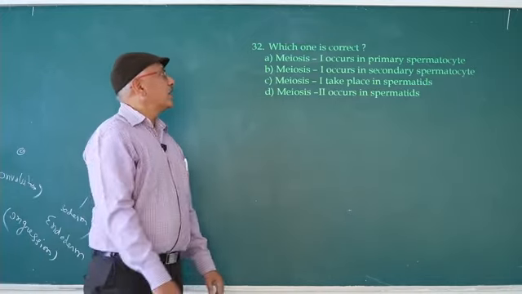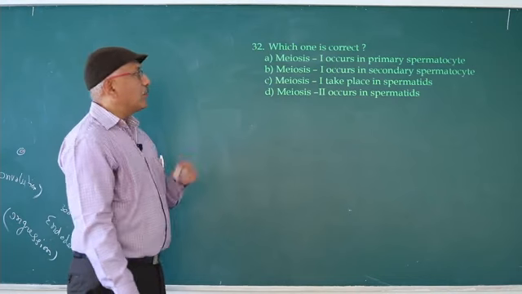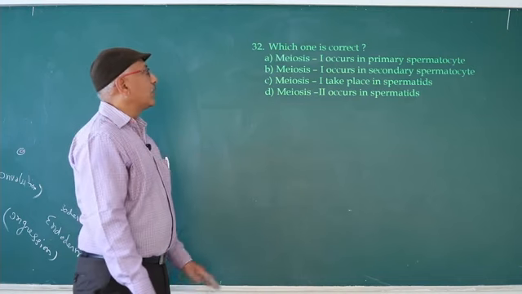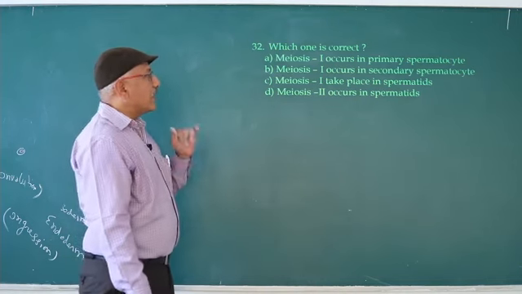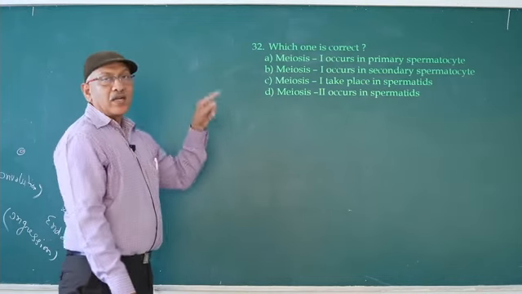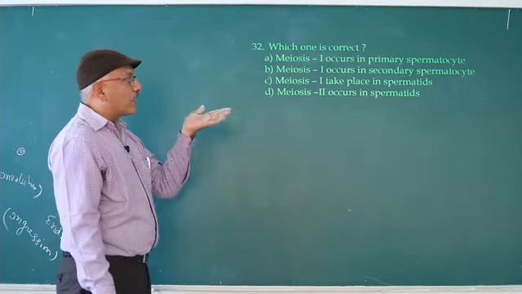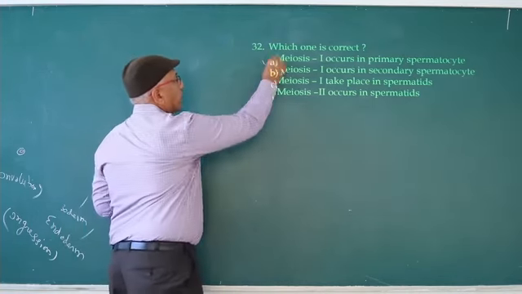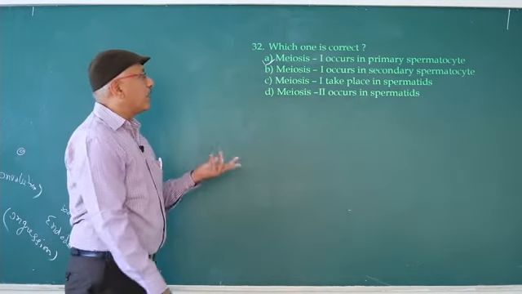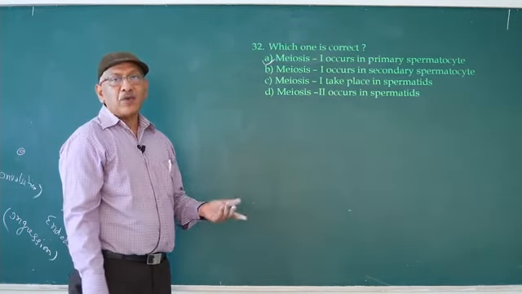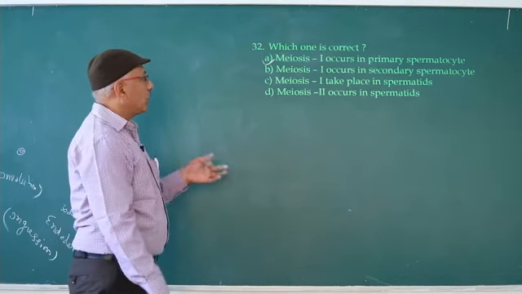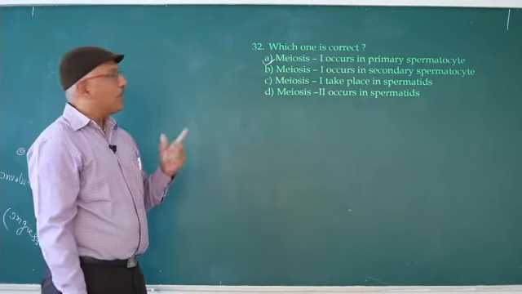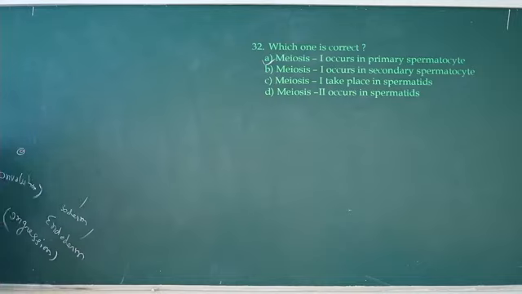Which one is correct? Meiosis 1 occurs in primary spermatocyte, correct. Meiosis 1 occurs in secondary spermatocyte, wrong, that is meiosis 2. Meiosis 1 takes place in spermatid, wrong. Spermatid is haploid, it is only converted into spermatozoa. Meiosis 2 occurs in spermatid, wrong. Answer is 1. Meiosis 1 occurs in primary spermatocyte. Next question.